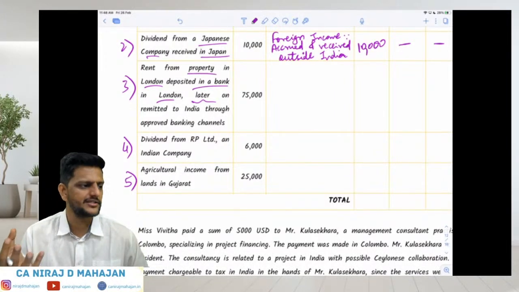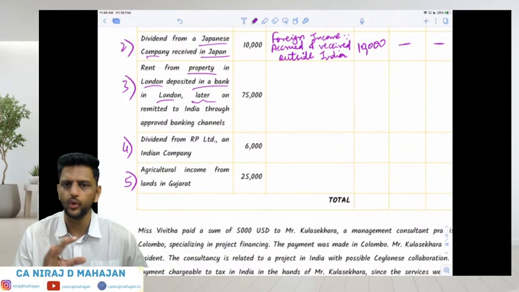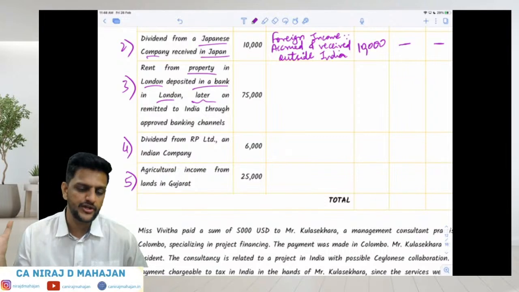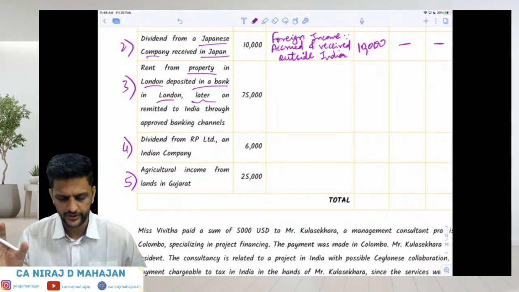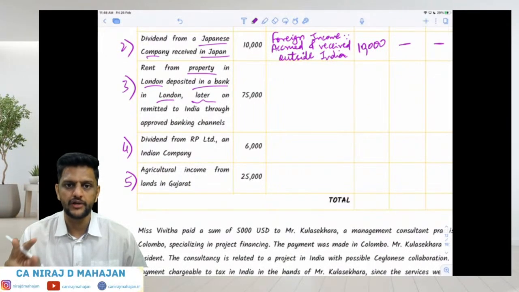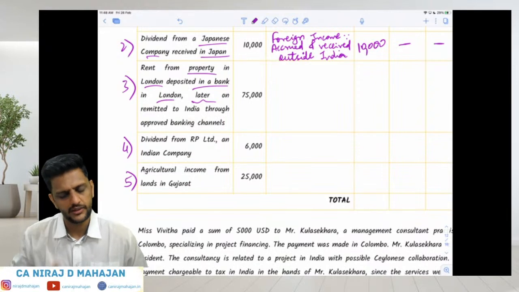See, you have 2 pockets, let us say, or 4 pockets in your pants. You transfer from one pocket to another pocket. Does it make a difference? No. The first time when you earned it, the first time when you received it, that is important. So where have you received it initially? In London itself. So it is earned outside as well as received outside.